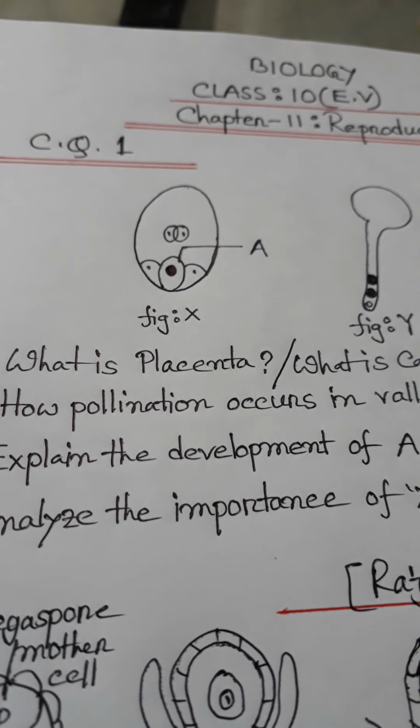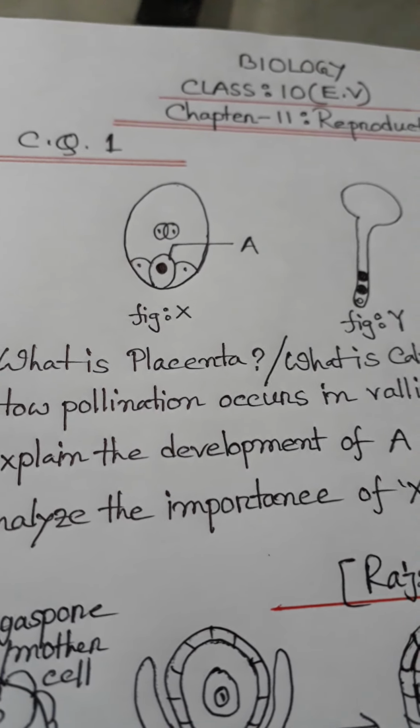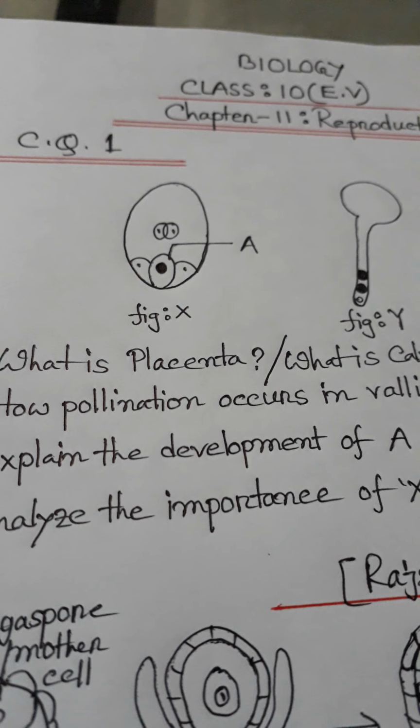Okay, we will discuss one important creative question from chapter 11. Chapter 11 is reproduction in organism. See one creative question, two figures: figure X and figure Y. Figure X and indicate A, and figure Y. What is the name of figure A? Anybody guess? Yeah, this is egg.